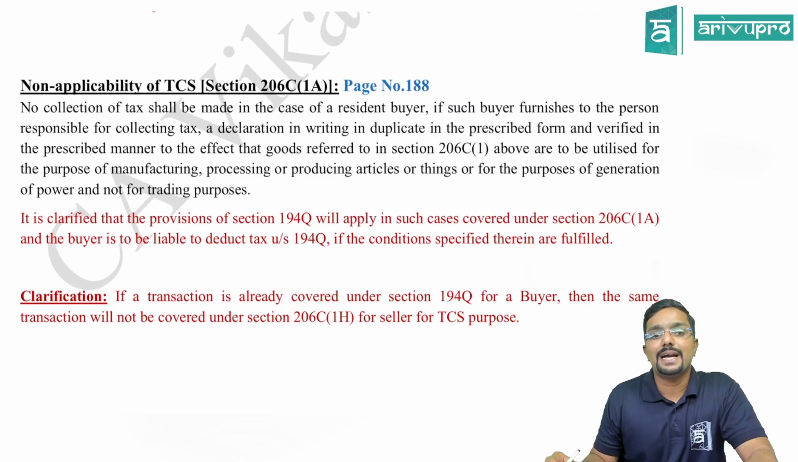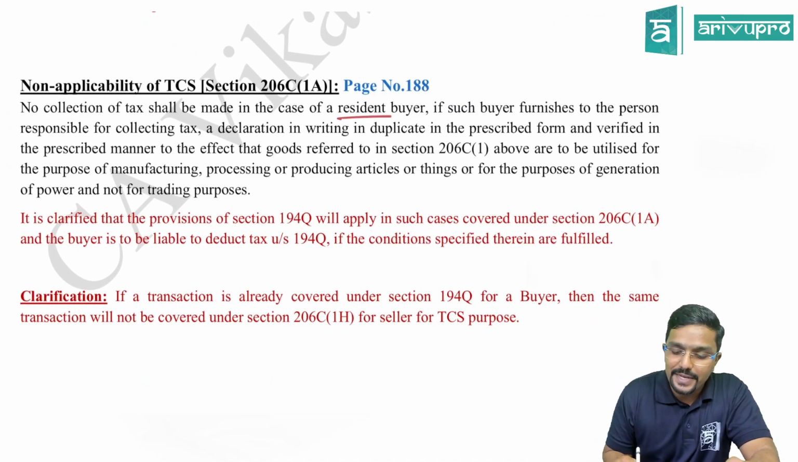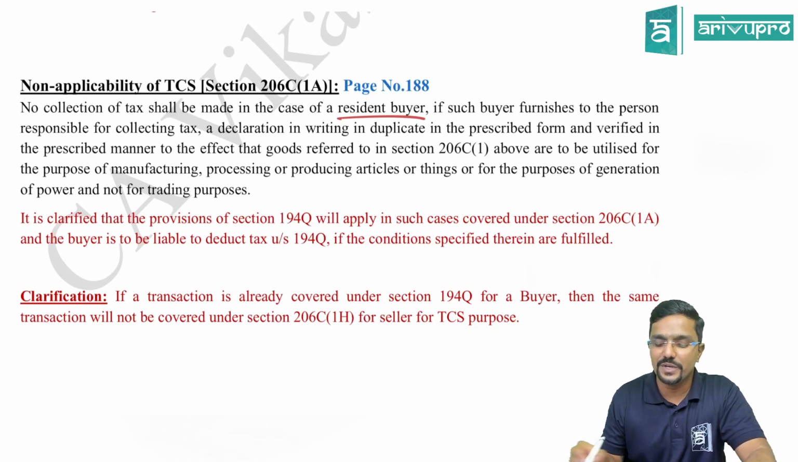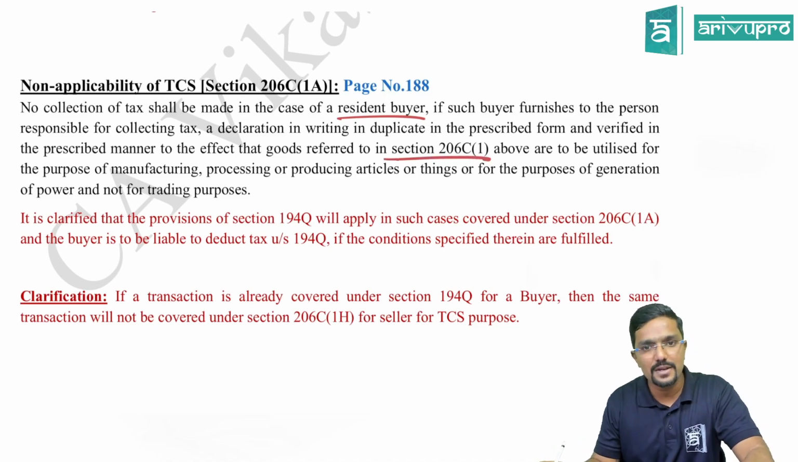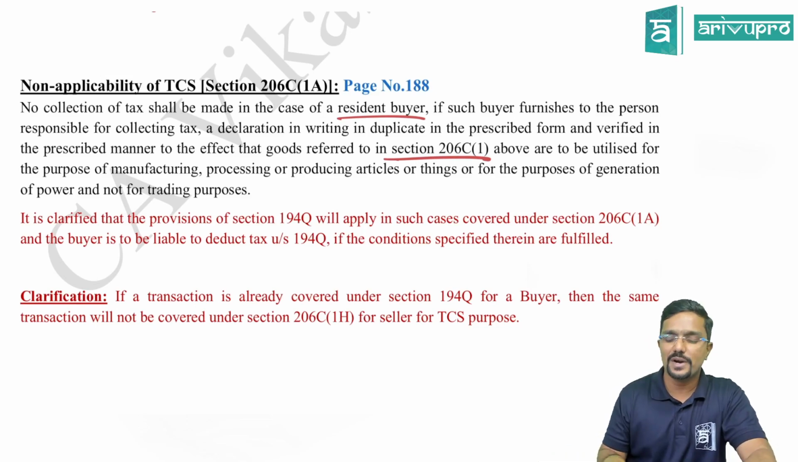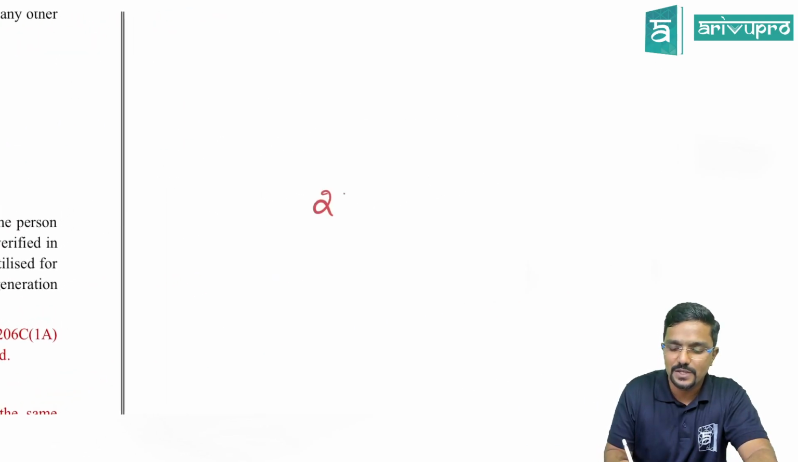No collection of tax shall be made in the case of a resident buyer. Okay, buyer is a resident. If such buyer furnishes to a person responsible for collecting tax a declaration in writing in duplicate in the prescribed form and verified in the prescribed manner to the effect that goods referred to in section 206C1 above are to be utilized for the purpose of manufacturing, processing or producing articles or things or for the purpose of generation of power and not for trading purpose. Sir, what is it? See, under section 206C1.